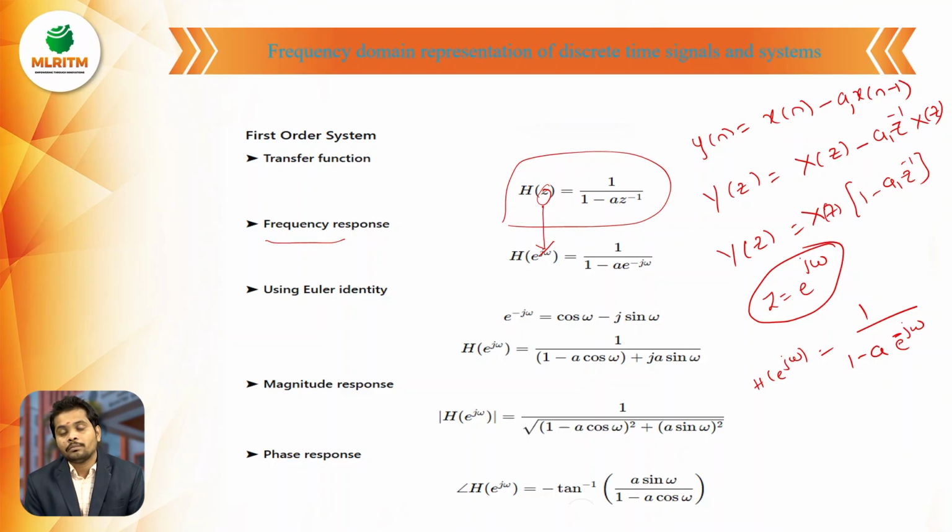From here, we have to know the imaginary term and the real term for finding the magnitude and phase response of the system. So I am taking this e power minus j omega.